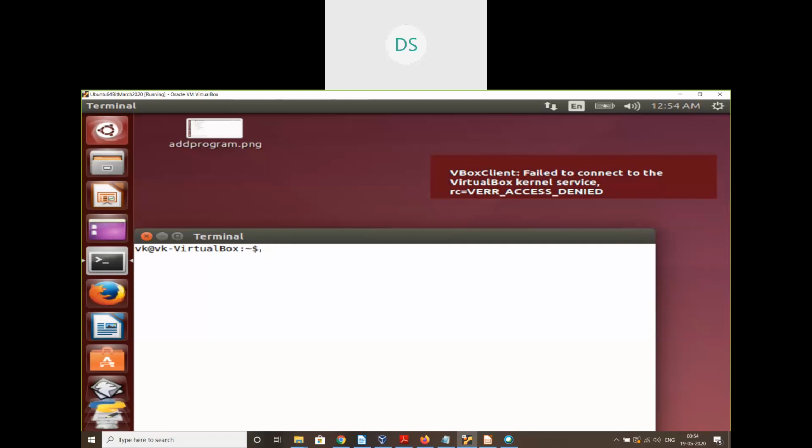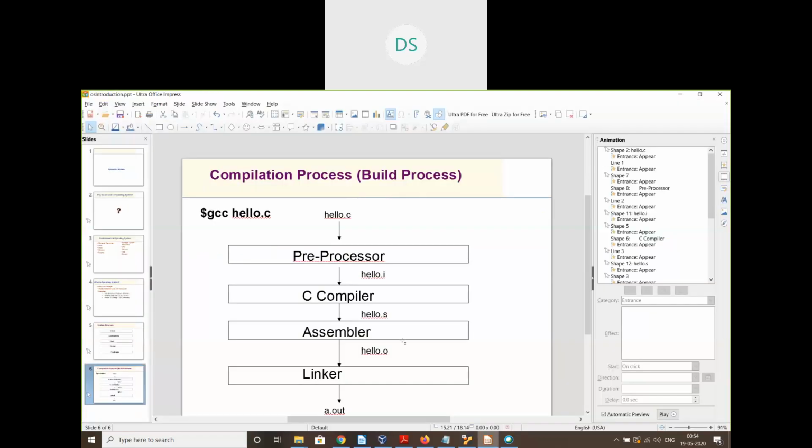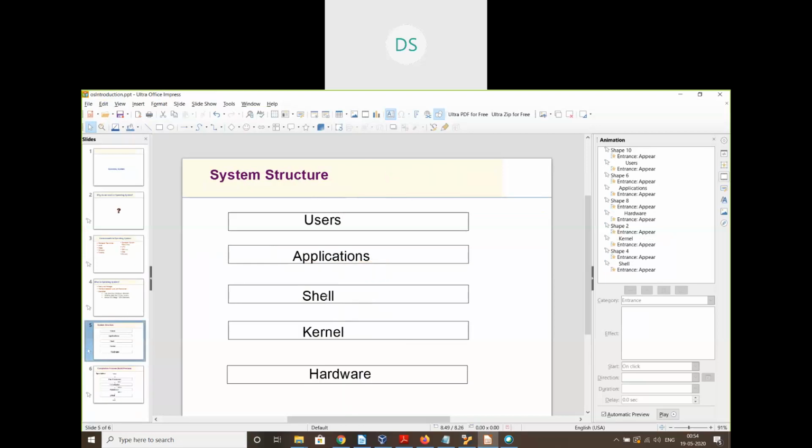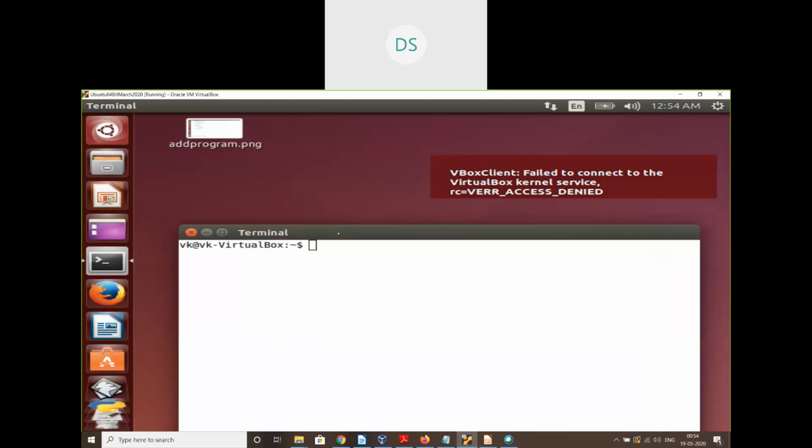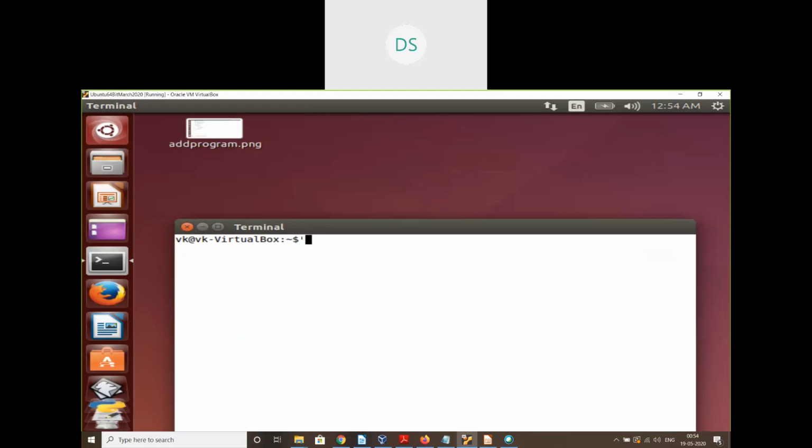This is the interface which I discussed in the slide, the shell. The shell, which acts as an interface between application and kernel, is nothing but the shell prompt here. Once you log into a system and open a shell, you can get to know where you are in this directory structure or file structure.